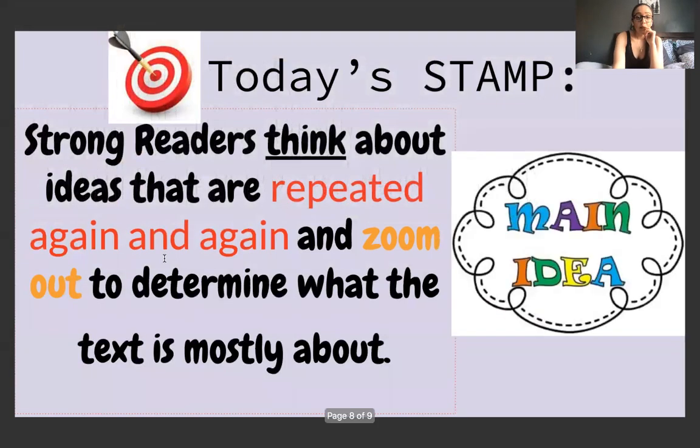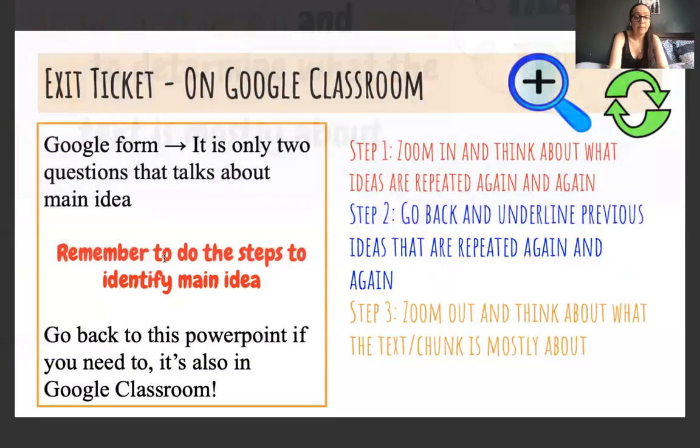All right. So let's read the step again. Strong readers think about the ideas that are repeated again and again and zoom out to determine what the text is mostly about. Alrighty. Now it's time for you guys to do it.